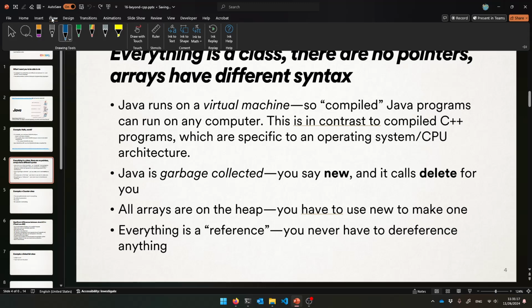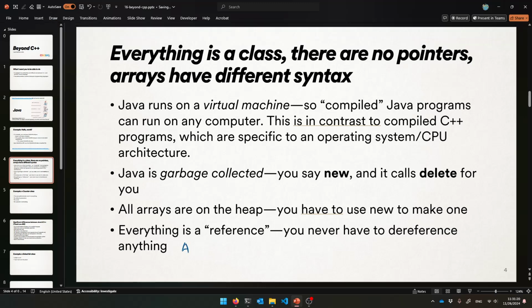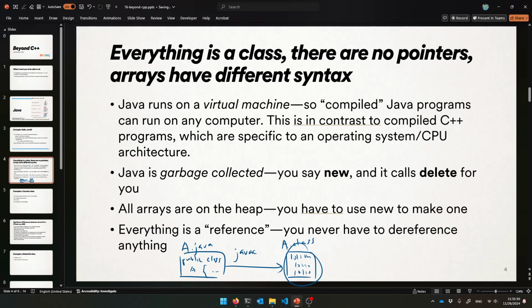Let's say I write a file called A.java, and you know that there's going to be a public class called A inside of this file. Public class A, and then you get your curly braces and all that bad stuff. When you say javac on that file, it will create the .class form of it. It's the compiled form of it. It creates a .class, which is still binary. It's still close to machine code, ones and zeros. It's still quick to load, but you can't run it on your own machine.